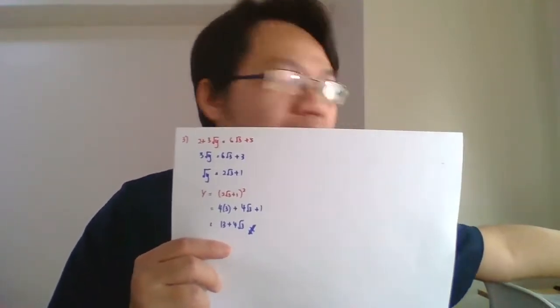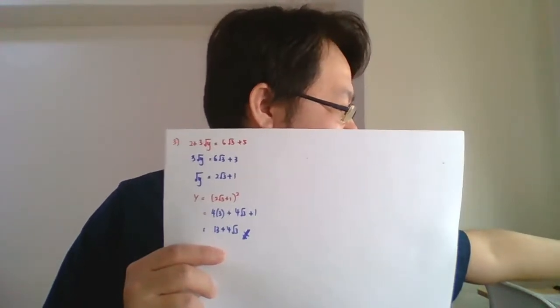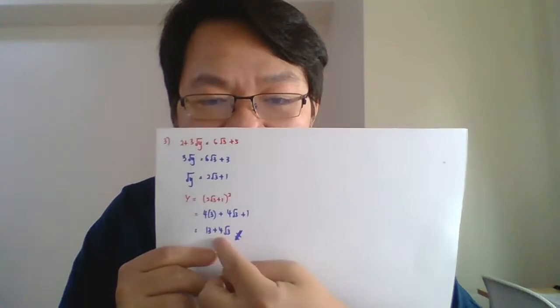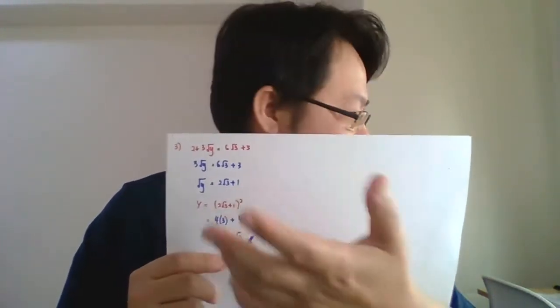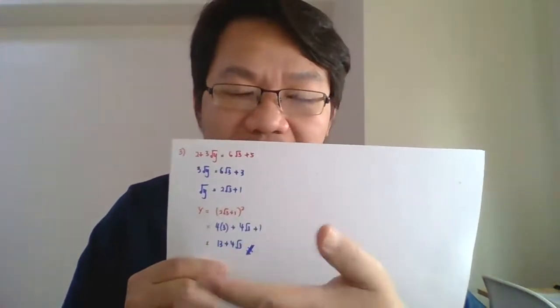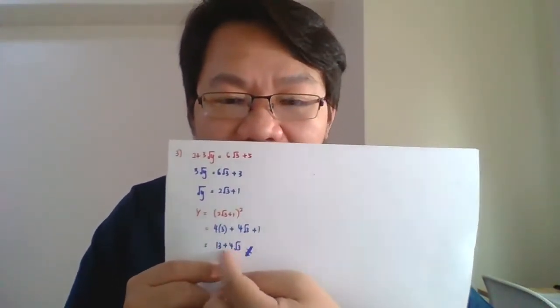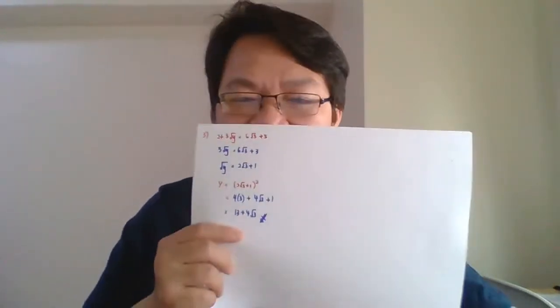Write down your answer in the form of A plus B surd 3. Okay. And then A and B are rational numbers. A rational number is a number that can be converted into a fraction. Okay, a decimal can become a fraction, and also a normal integer like this. Okay, so jawapan betul. Okay, Roshini kata betul. So settle for this one. Okay, so that is question number 3.